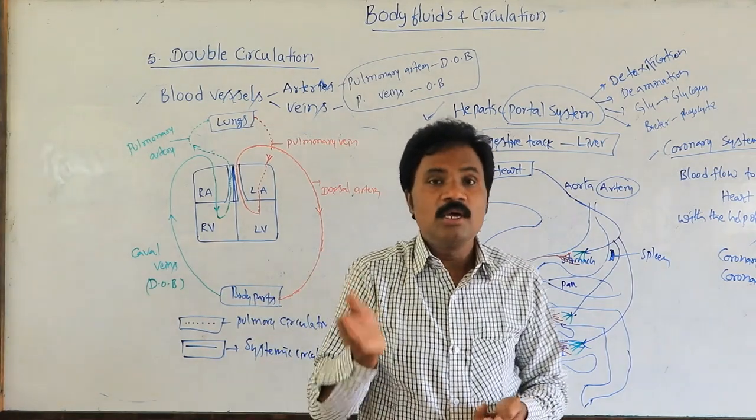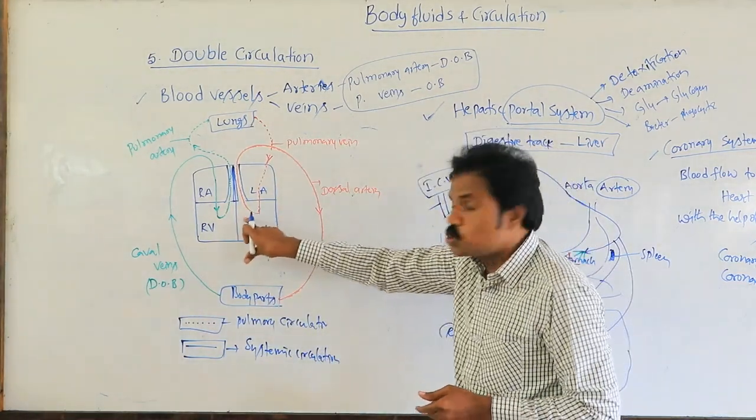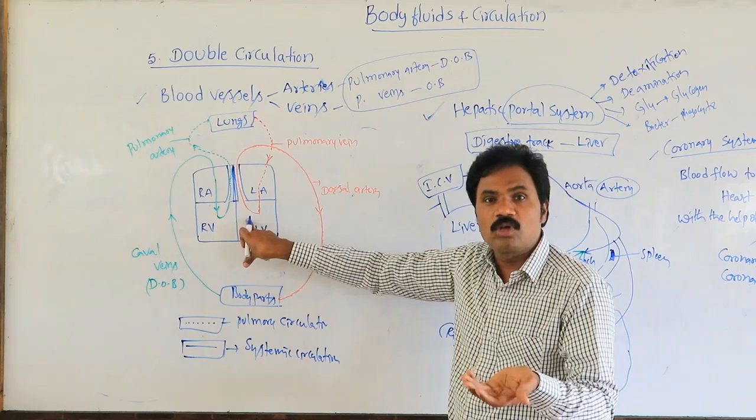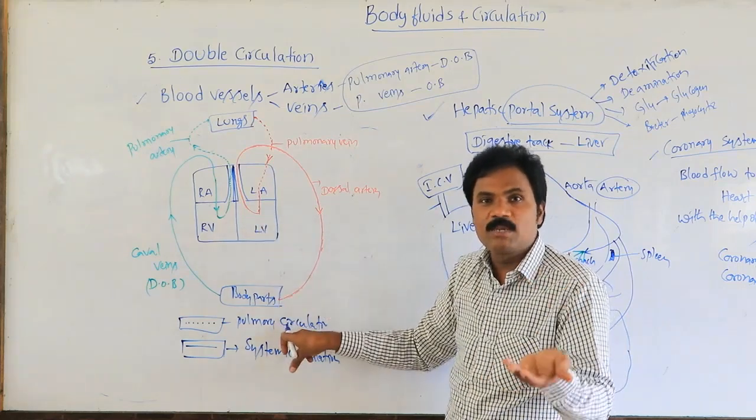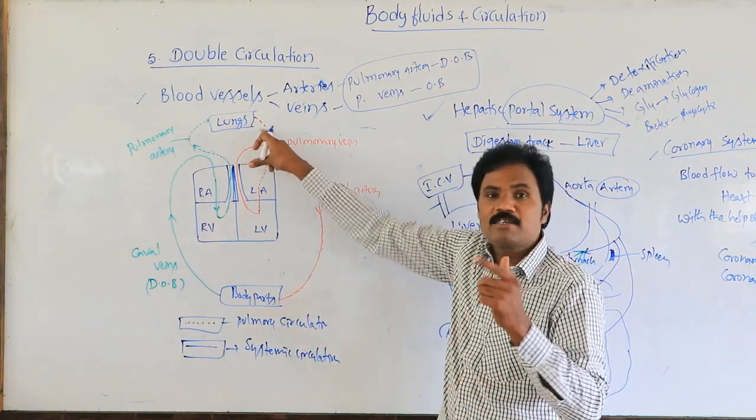Double circulation means the blood flows twice through the heart. One is from all body parts except lungs, and another time from the lungs.